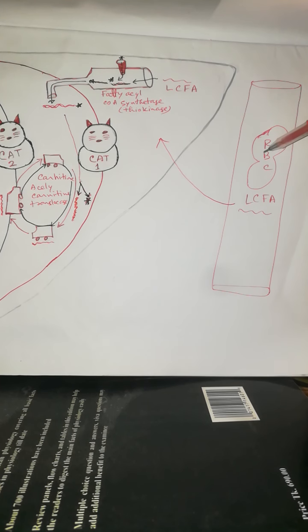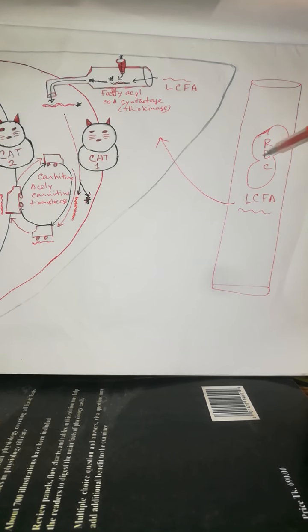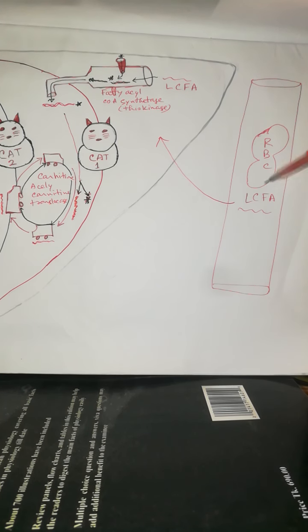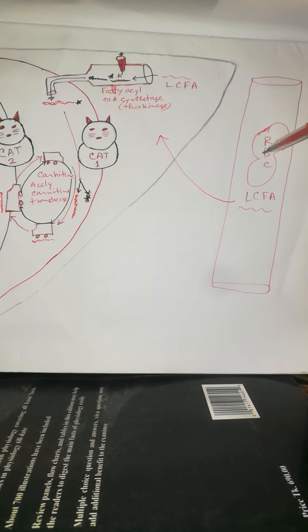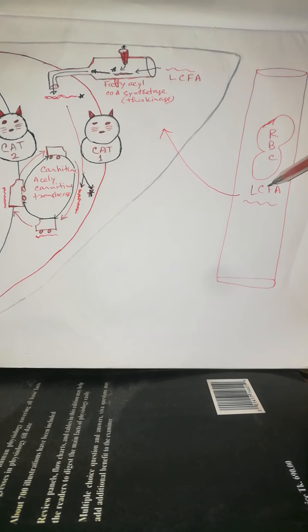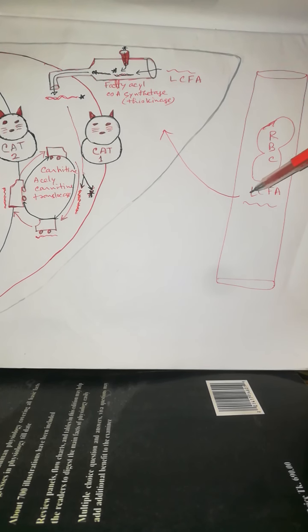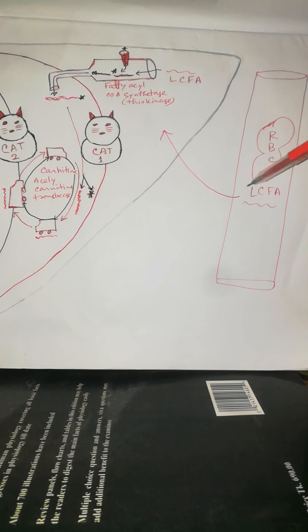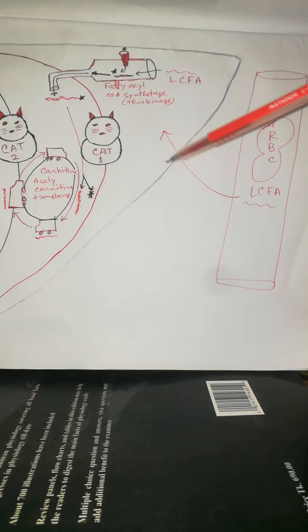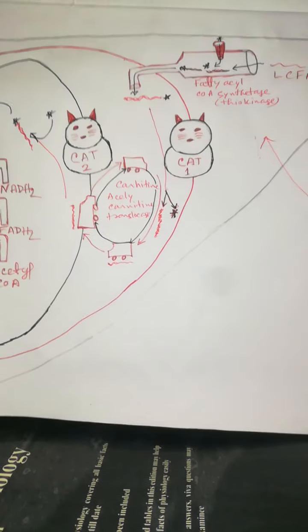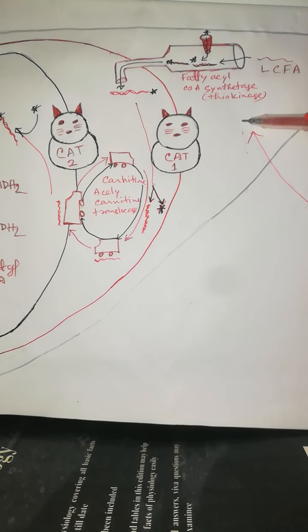RBC cannot utilize the long chain fatty acid as RBC does not have mitochondria. But for beta oxidation of long chain fatty acid, mitochondria are needed. But RBC does not have mitochondria. That's why RBC cannot utilize this long chain fatty acid. Now, binding with the albumin, this long chain fatty acid enters into the liver.